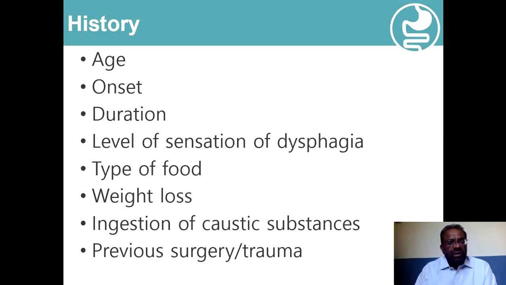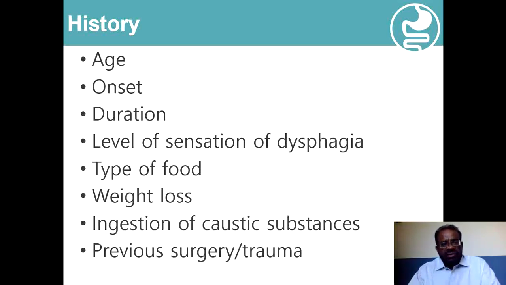Like age of the patient is important. In young age, mostly it will be congenital disorders, and in old age it may be inflammations, infections, or malignancies which may be responsible for dysphagia. The onset, whether gradual or sudden, will also be helpful in the overall evaluation. And again, the duration of the dysphagia is also important.